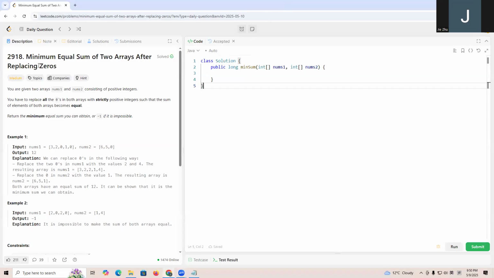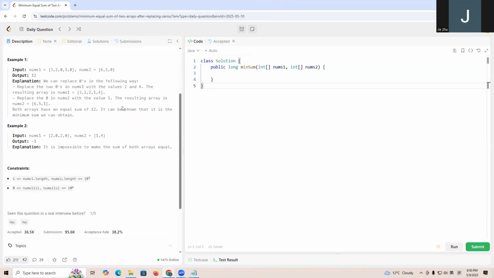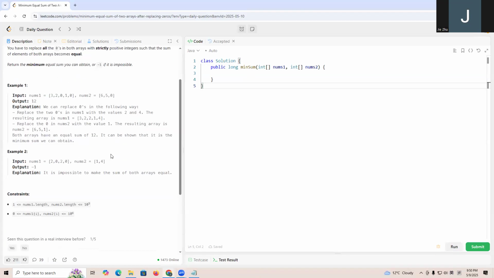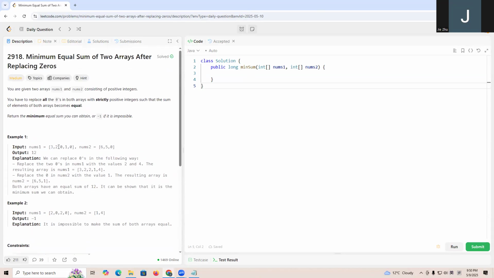Let's go through LeetCode 2918, Minimal Equal Sum of Two Arrays After Replacing Zeros. For this question, it gives us two integer arrays nums1 and nums2. Both of the arrays have numbers greater than or equal to zero. So they may have some zeros and also positive numbers in the array. And we can replace those zeros with any positive number.